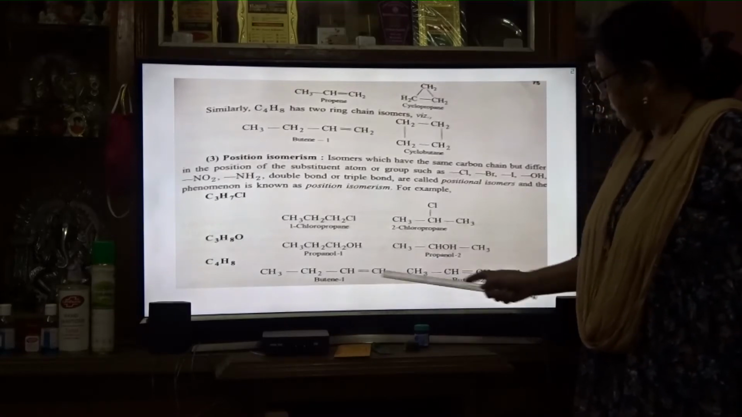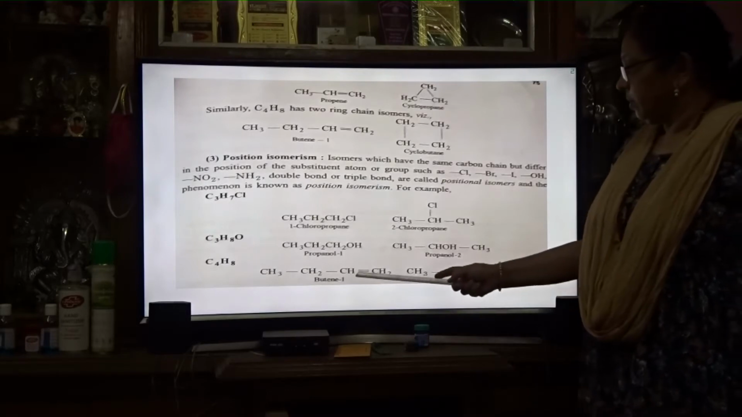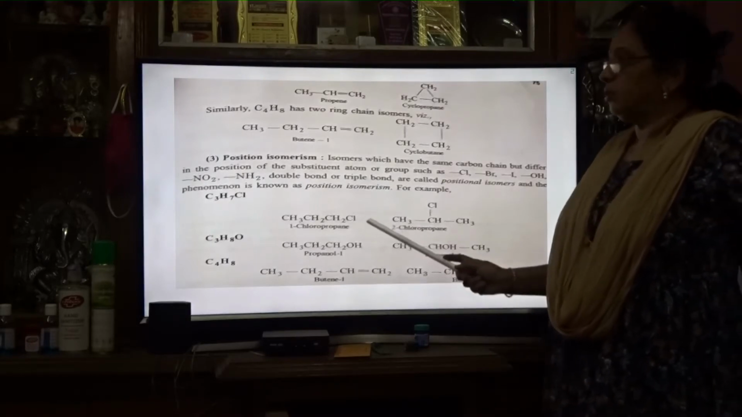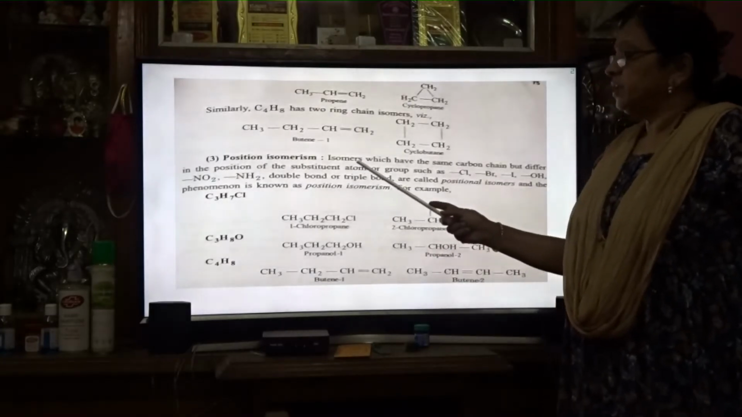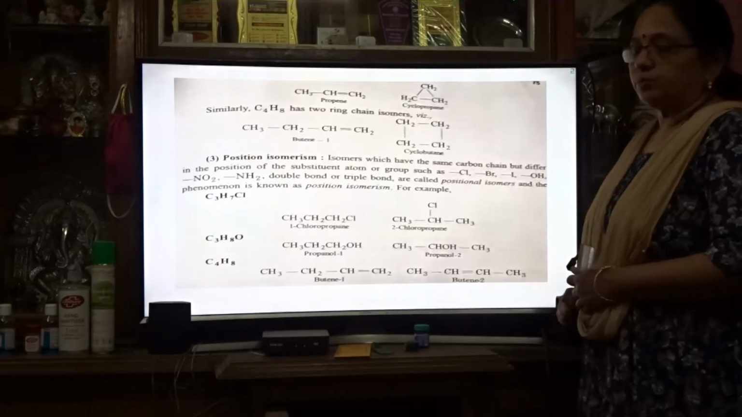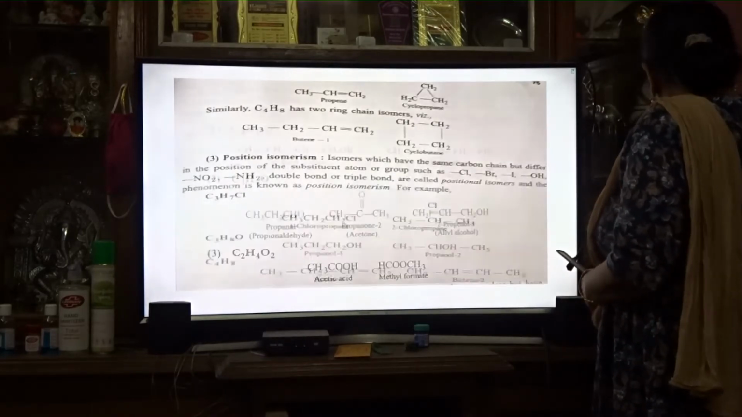Here butene 1, butene 2. Here the double bond is in one position, here the double bond is in second position. All have the same molecular formula. Only the position of the substituent groups is different. It is known as position isomerism.